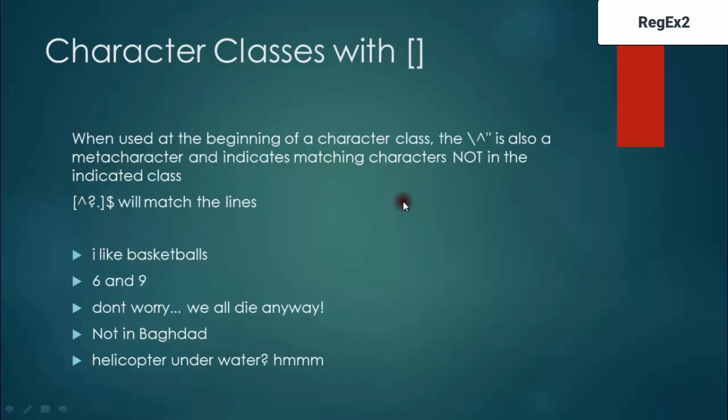So what really happens is you are searching for question mark and dot, and which ends with dollar. So if you are looking for a character that ends with the dot, it will not fetch this. It indicates matching characters not in the indicated class. So any sentence that ends with question mark or dot will be avoided. That's the simplest way to put it. Any sentence that ends with a question mark or dot will be excluded. As you can see here, no sentence will end with dollar. All the sentences that do not end with question mark or dot are being pulled out for the result set.